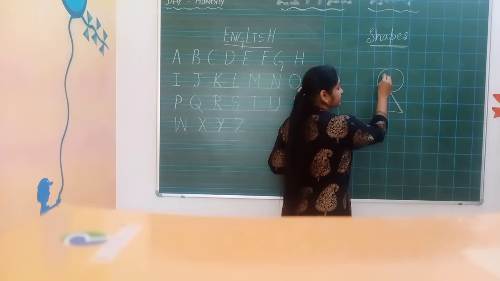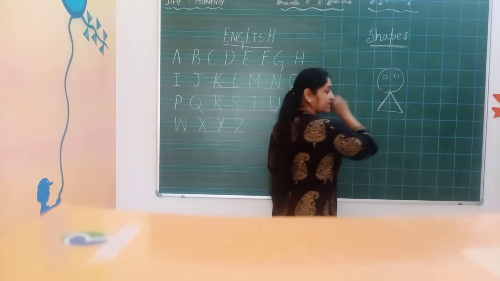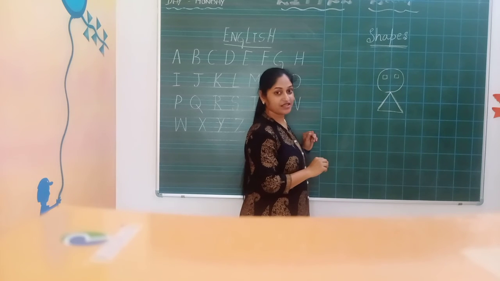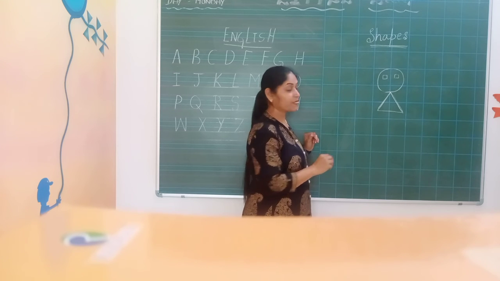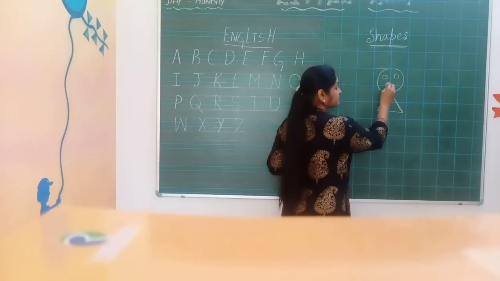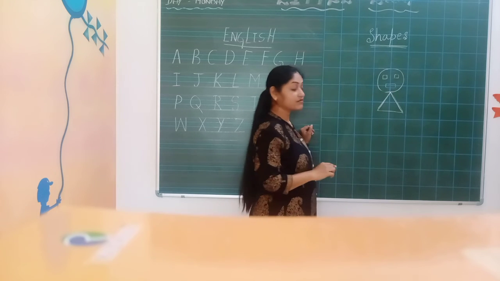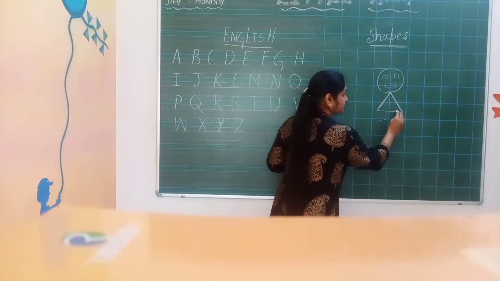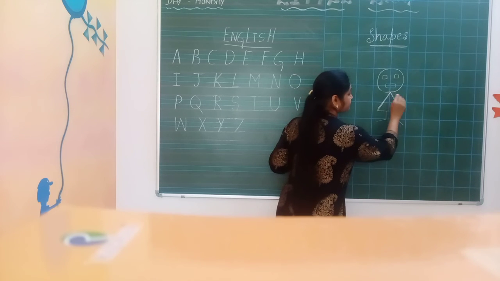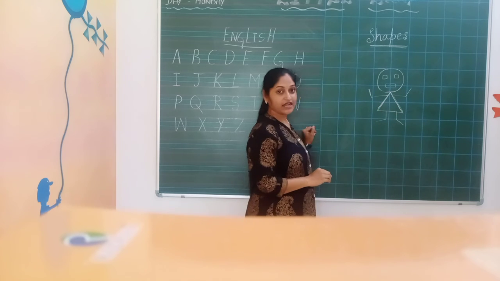We will keep square as eyes. Okay. Then where is our triangle, rectangle? We will keep it as a mouth. Yes. We will complete this one with hands and legs.